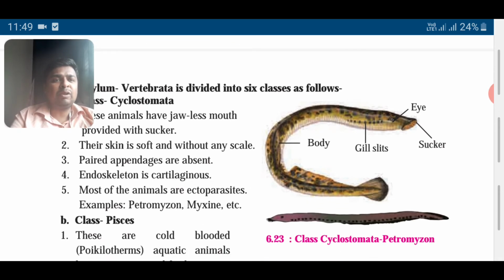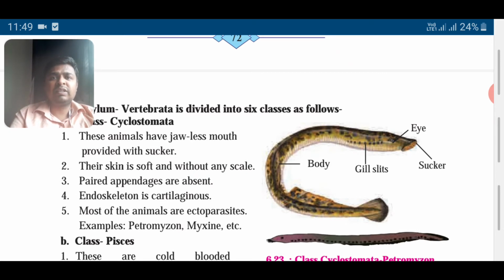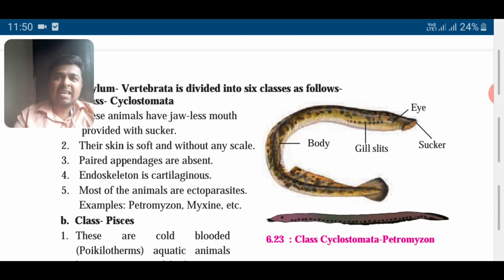Look at the animal. By looking at the animals, you get the features. These have a jawless mouth with a sucker. The skin is soft without any scales. Paired appendages are absent. Endoskeleton is cartilaginous. These are ectoparasites. They go and attach to some fish and suck the nutrition. Example, Petromyzon, you can see their body, how the sucker is there. With the help of the sucker, they attach to the body of some large fish and suck nutrition from it. Wherever the fish goes, they follow.